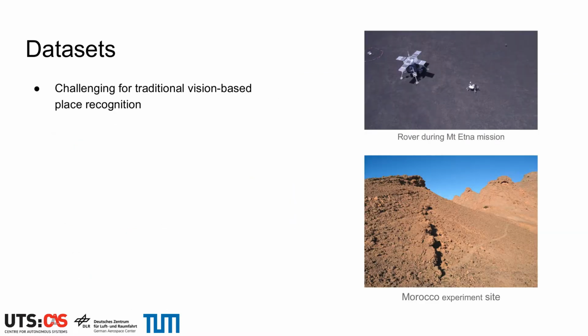Both experiment sites in Mount Etna and Morocco have been chosen for their similarity to real space exploration scenarios. As explained in the motivation section of the video, planetary exploration scenarios are challenging for place recognition. State-of-the-art loop closure detection is especially suited for autonomous navigation in urban environments, but appears to be failing on our dataset as the environment lacks very distinctive features, and different viewpoints of the same area can greatly differ.